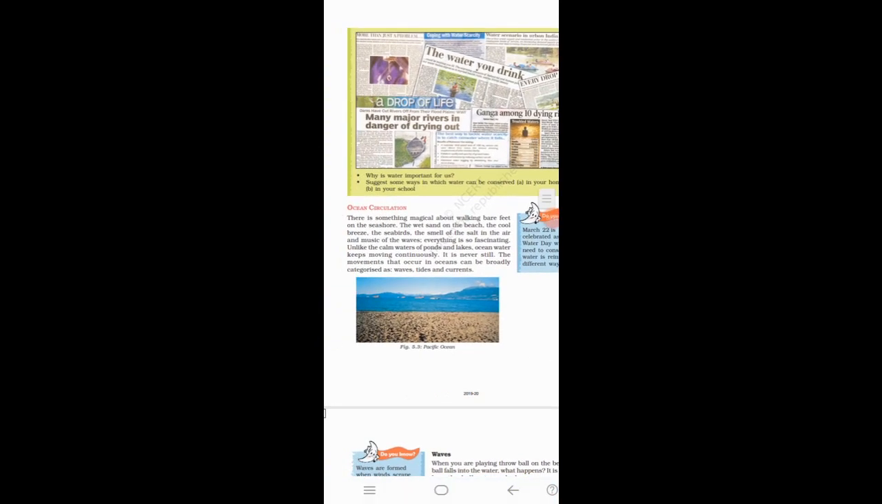Now let's see about ocean circulation. This is the image of Pacific Ocean. Ocean water keeps moving continuously. It is never still. The movements that occur in oceans can be broadly categorized as waves, tides and currents.